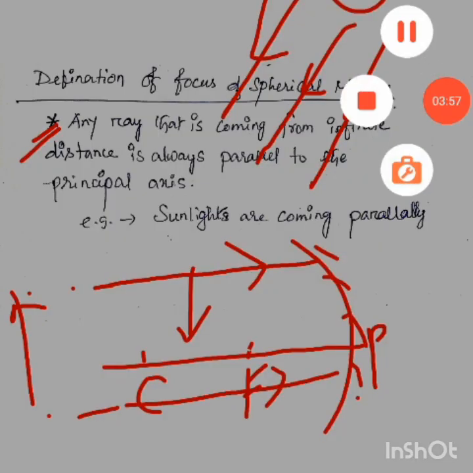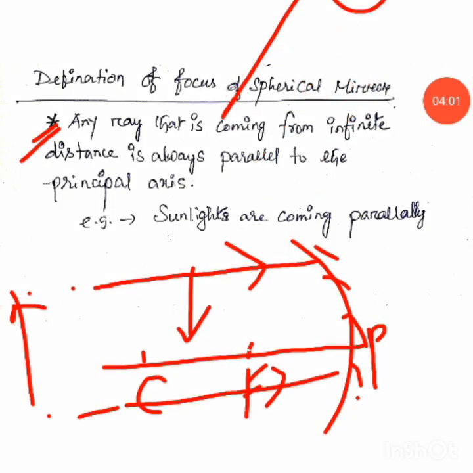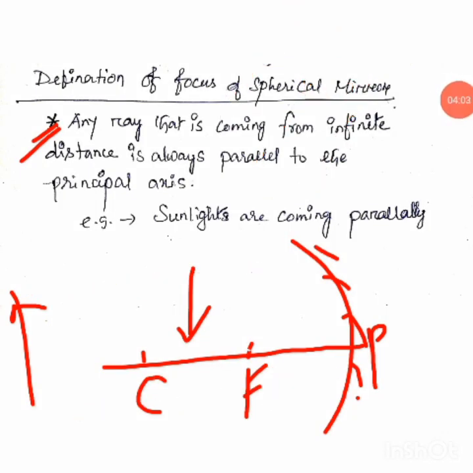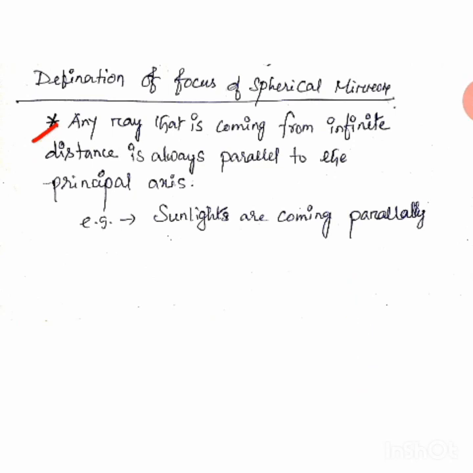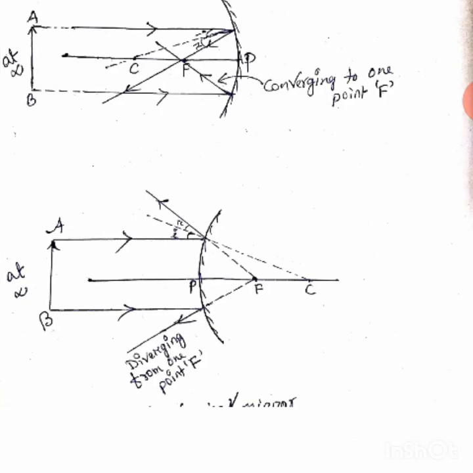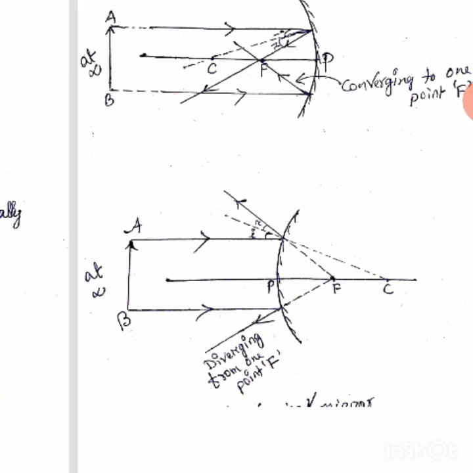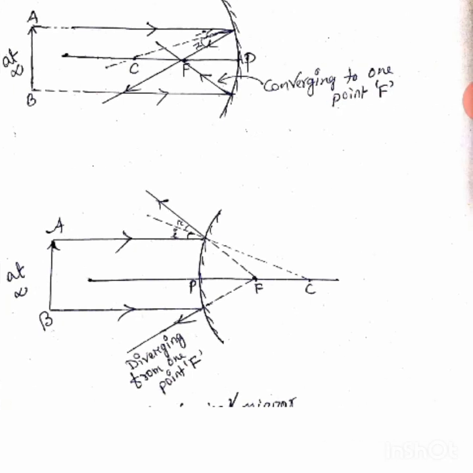Understood now? So this is very important. You have to understand that any ray of light that is coming from infinite distance is always parallel, and parallel to what? In case of a mirror, parallel to the principal axis of the mirror. Now you see what happens in case of concave and in case of convex. This is a concave mirror.